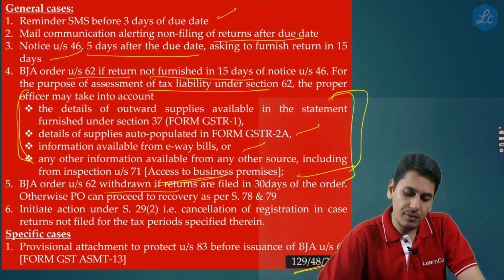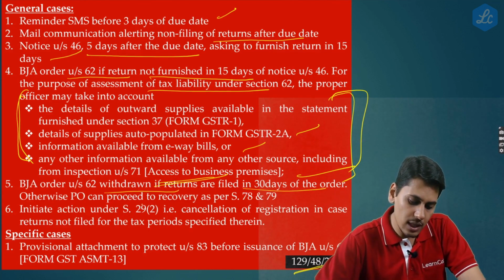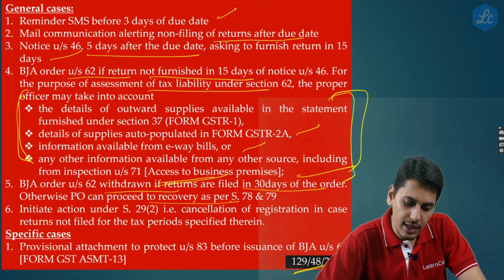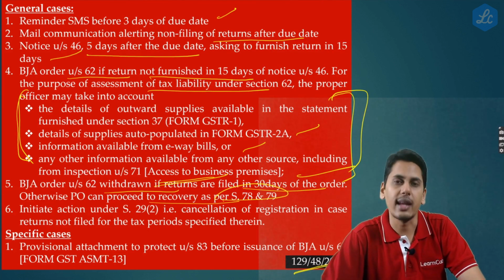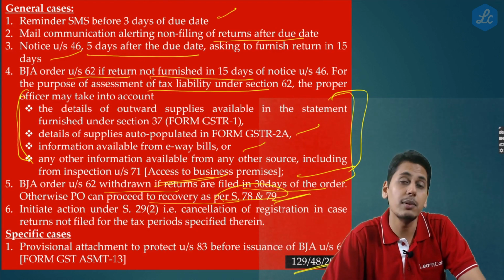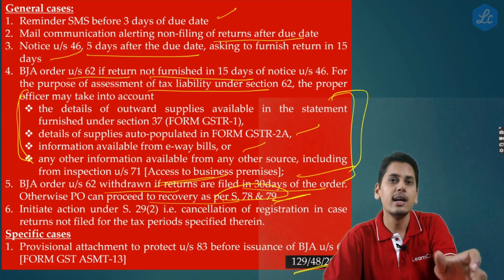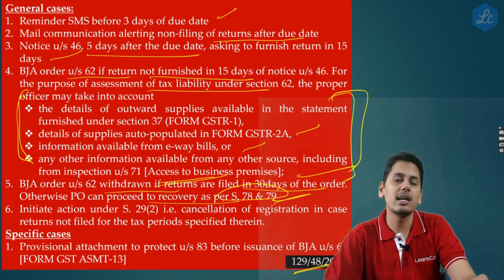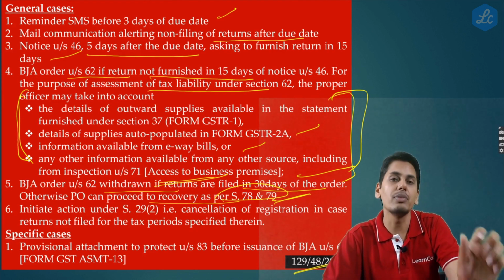So this order is withdrawn if the returns are filed within 30 days of the order. Otherwise, the proper officer can proceed to recovery as per 78 and 79. So according to the recovery mechanisms which are available under section 78, 79, generally 3 months period is given for the recovery actions to be initiated.